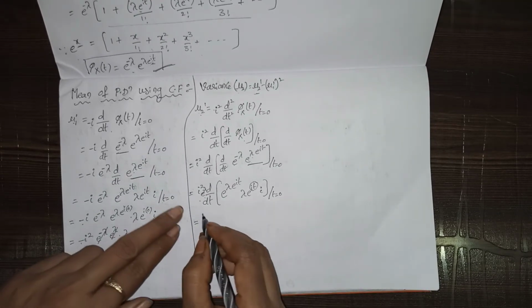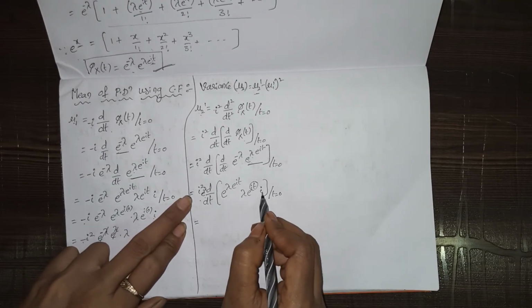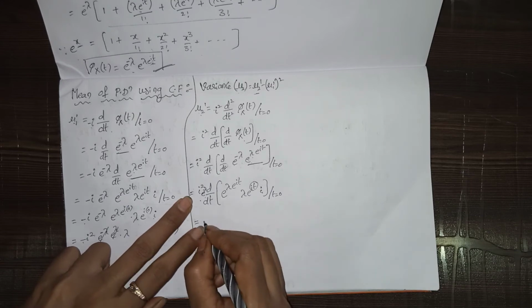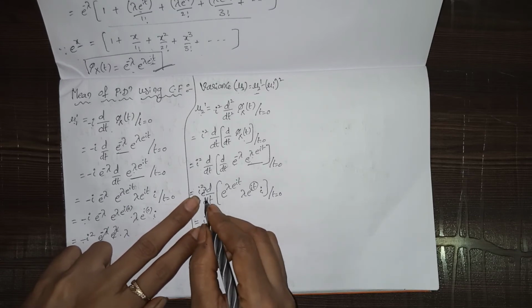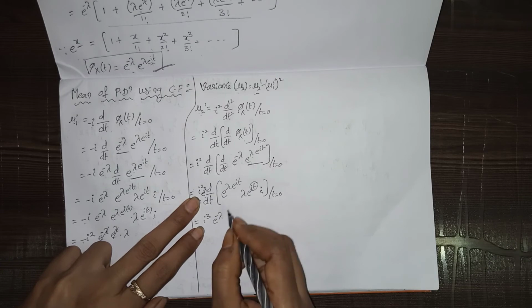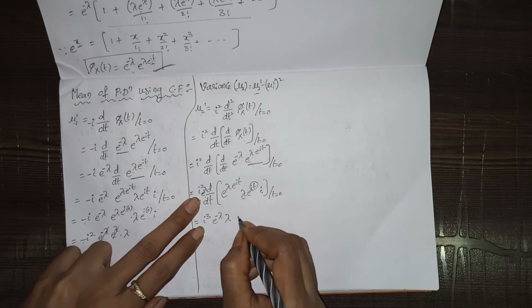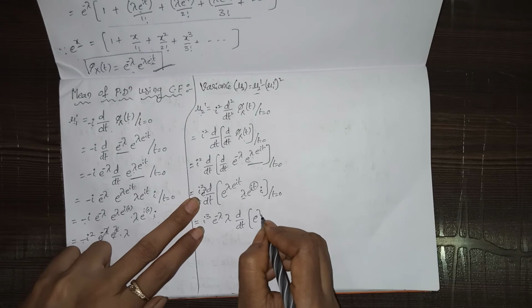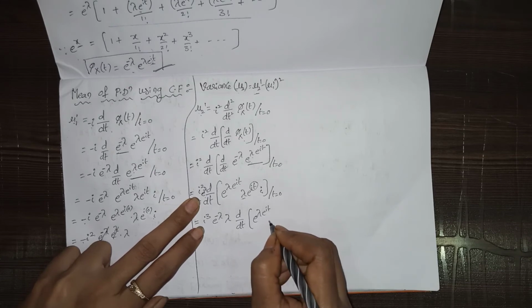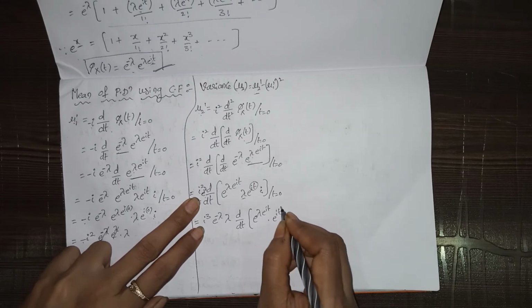So here we are having i, here i square. So in total we will get i cube into e power minus lambda, and lambda also we have to take outside, because here we are not having any t. So lambda into d by dt of e power lambda into e power it into e power it.